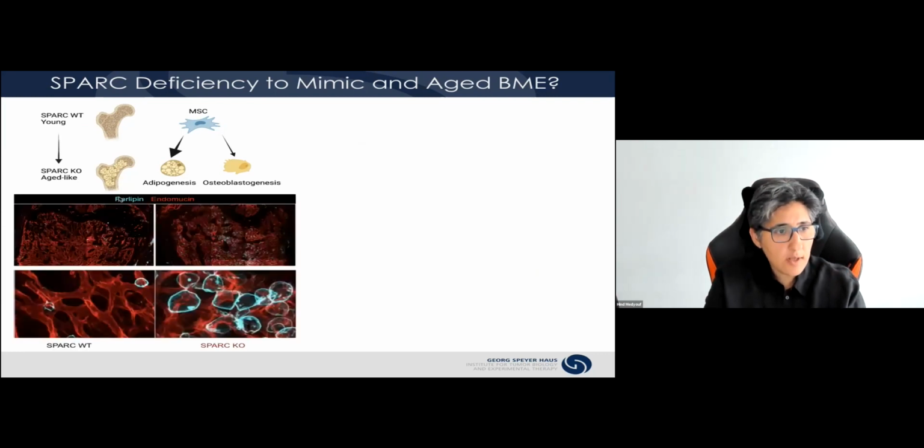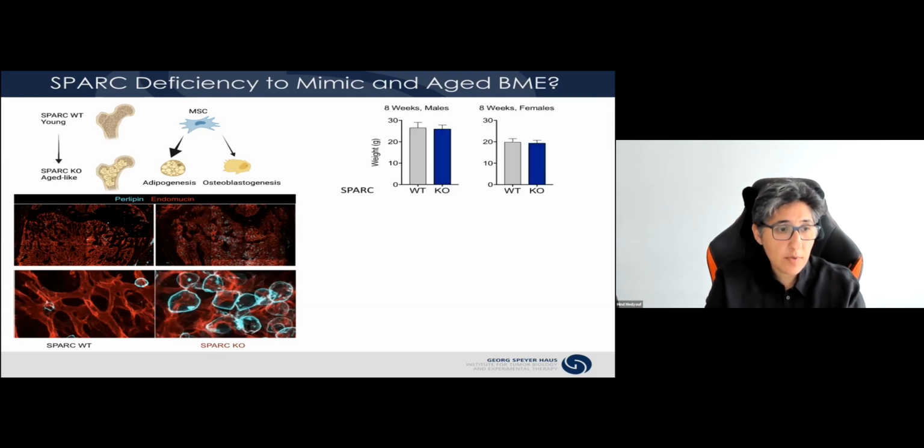And I think you can appreciate here, these are whole mounts from femurs stained with perilipin, which marks adipocytes. You can see these very prominent, very rich adipocytes in the Spark knockout mice. What is quite remarkable is that these mice, even though they have a very high marrow adipose tissue, do not show any weight gain compared to their wild-type counterpart. And this is very different from experimental models in which a high-fat diet, for instance, has been used to induce an increase in adipocytes in the bone marrow.